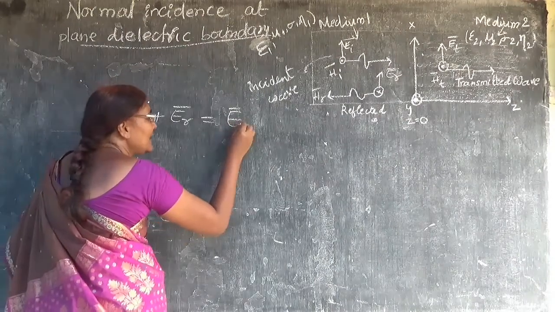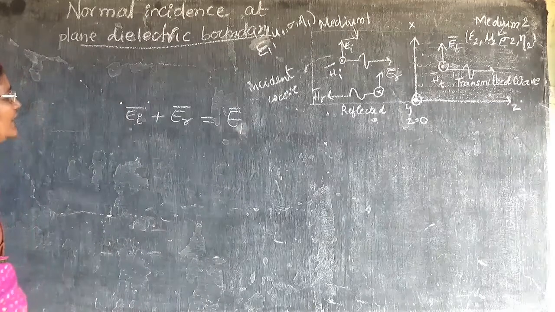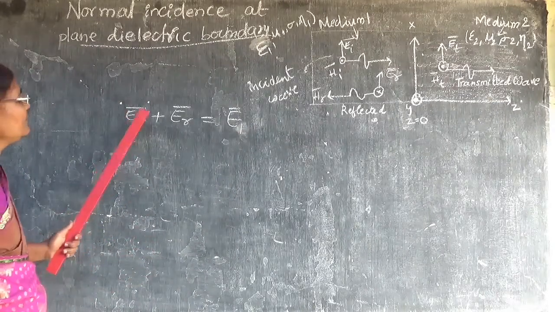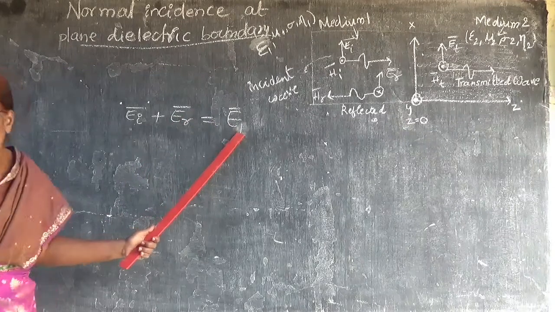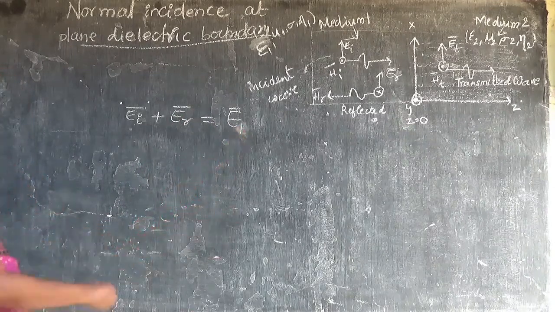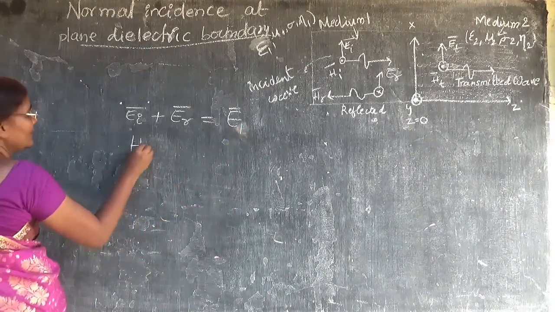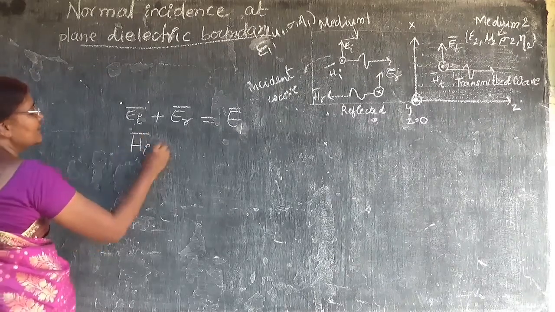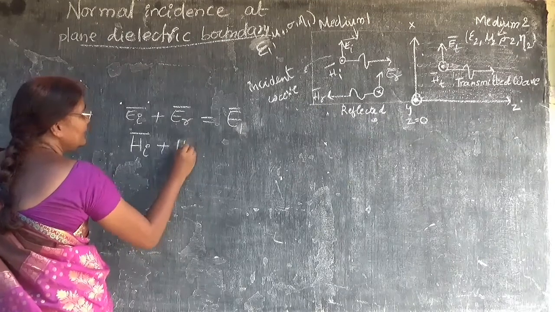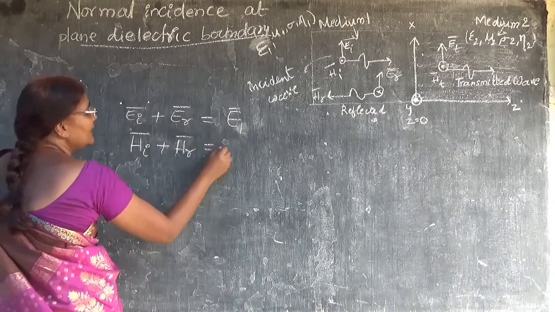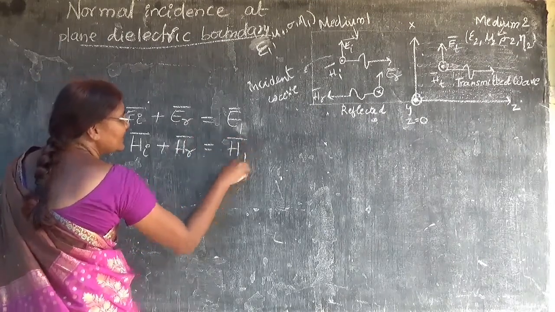What is the electric field in medium 1? The incident wave plus reflected wave is nothing but the field in medium 1. In the same way, the incident magnetic field plus the reflected magnetic field will give the magnetic field in medium 1.